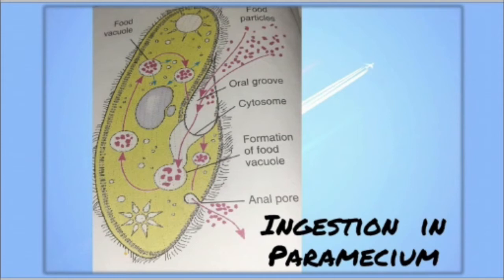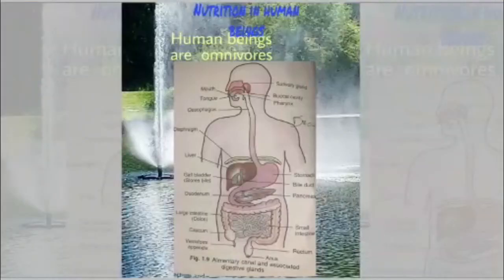Assimilation means the nutrients that are absorbed are then used for growth, repair, energy and storage. Then the fifth step is egestion. In amoeba, the digested residue which is left is expelled out by exocytosis at any point on the body surface. Now we'll start with the topic nutrition in human beings.